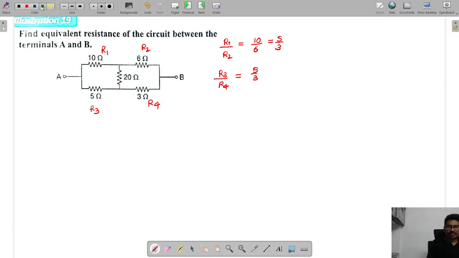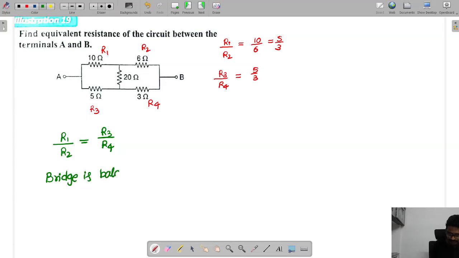So we can observe that R1 by R2 is equal to R3 by R4. From this we can say the bridge is balanced.